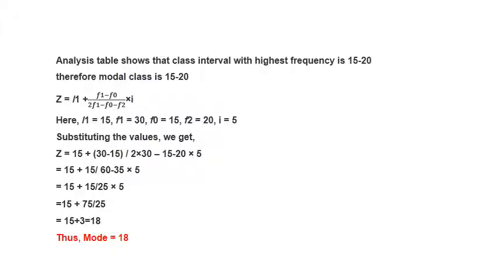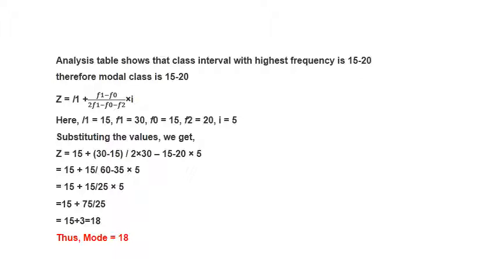Now you know that your modal class is 15 to 20, and you know the formula as well. Mode is equal to L1 plus (F1 minus F0) divided by (2F1 minus F0 minus F2) into I. And in the grouping table you can see I have mentioned the values of L1, F1, F0 and F2, and I as well. I is the class width, the difference between upper limit and lower limit, that is 20 minus 15, that is 5. So you have to substitute these values in this formula. L1 is 15, F1 is 30, F0 is 15, F2 is 20.